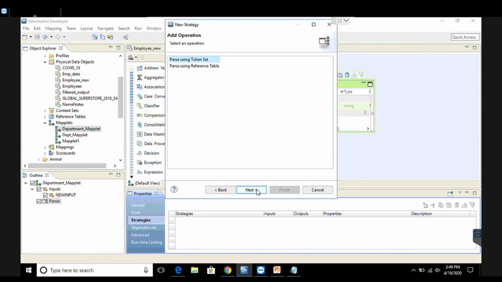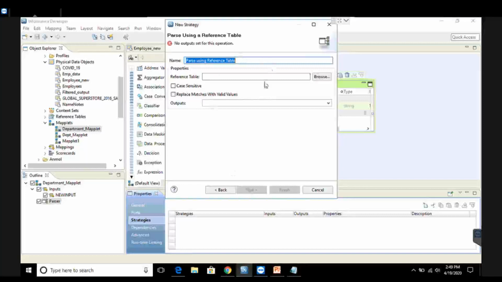Since my strategy is to parse only the values which are valid in my reference table from the source file to the target file, here I'm going to use the concept of parse using reference table. I repeat, for using parse using reference table, you should already have a pre-created reference table with you. I'll show you what is the reference table I'm going to use. So for now, I'm going to use the option parse using reference table. Click on next.